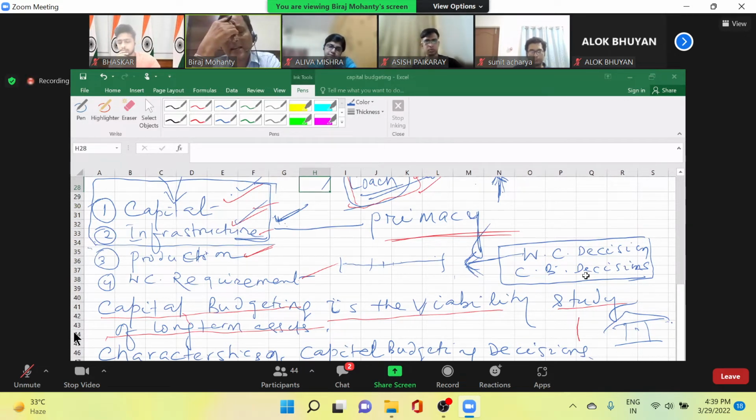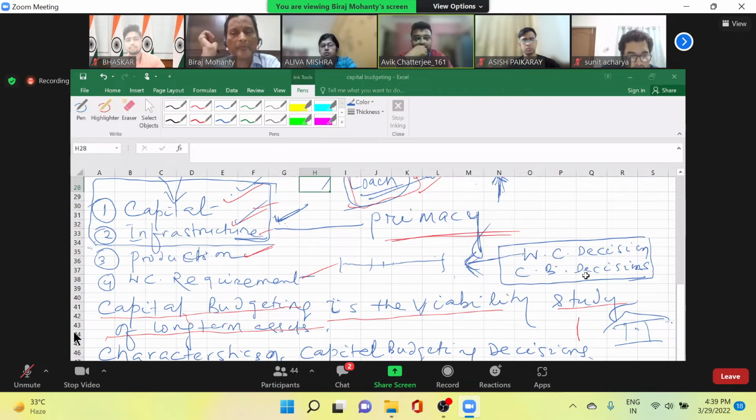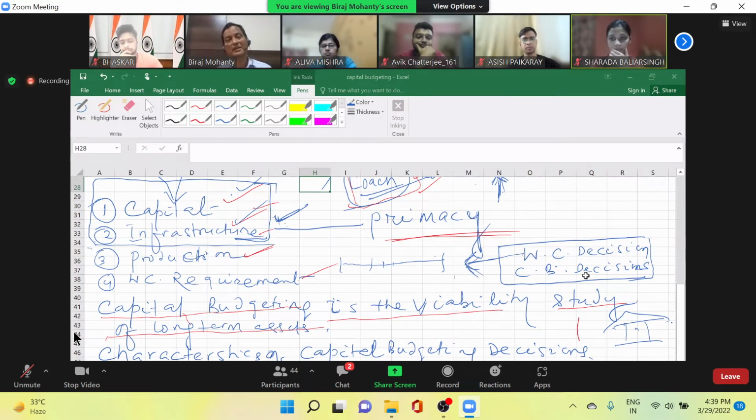Second is, among these two things, working capital decision or capital budgeting decisions, where can you change the decision in between? In working capital, sir. Working capital you can change. You have taken a decision today, you can change it. But in this case, it is irreversible. You cannot change it. It will be there forever. Where are alternatives more? Working capital. Again, think it and tell.